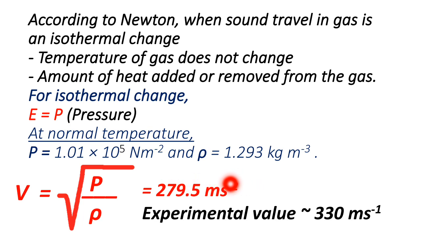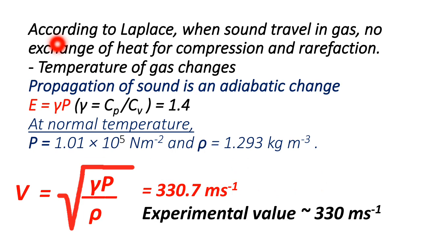279.5 meter per second, and the experimental value is 330 meter per second. So what you see is that the experimental value is different from this calculated value. Later another scientist, Laplace, gave his condition.